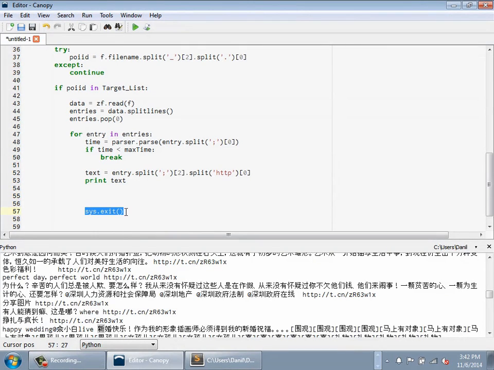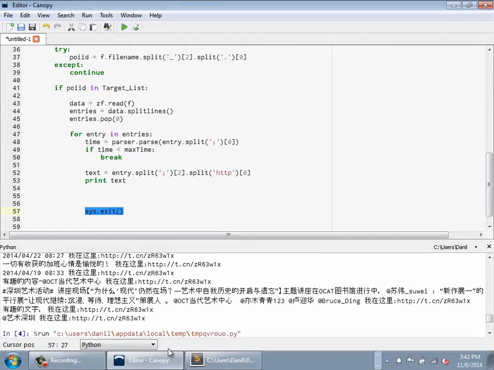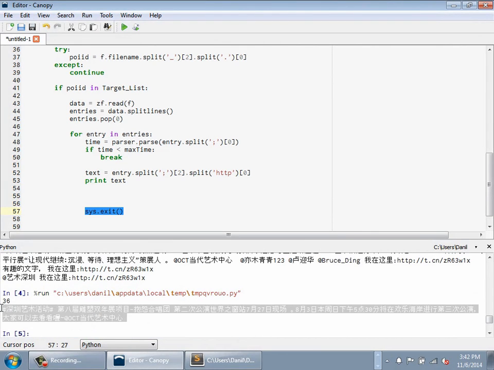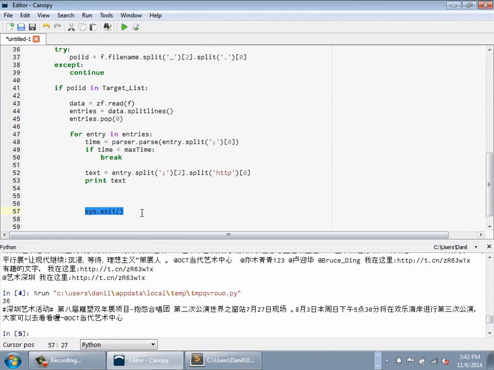Remember I moved this exit into this loop. I'm going to run this again to make sure I'm just getting what I want. Okay, so yeah, I'm just getting the one string, right? I'm just going to apply this logic now to just this one string. Okay, so the first thing I'm going to do is break this string into a list of characters.